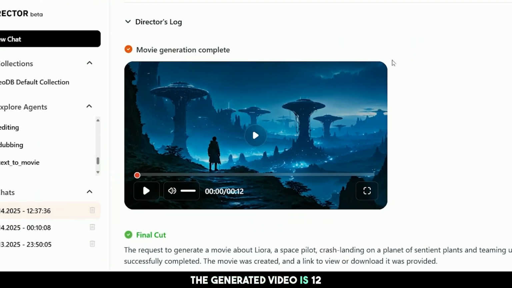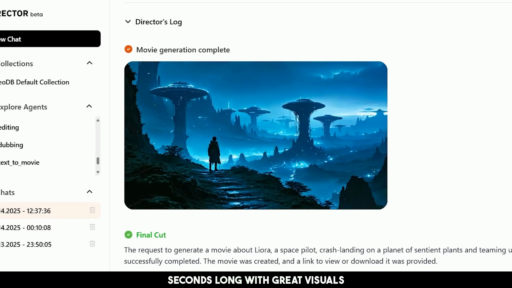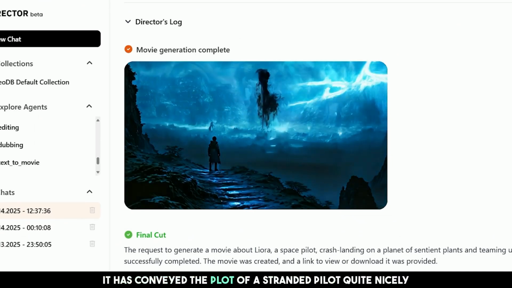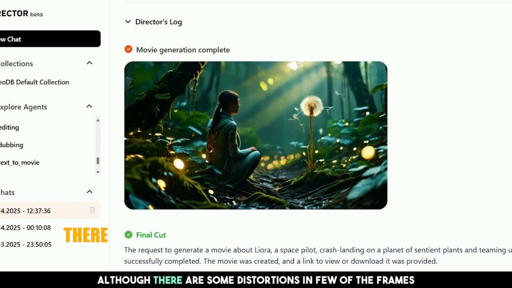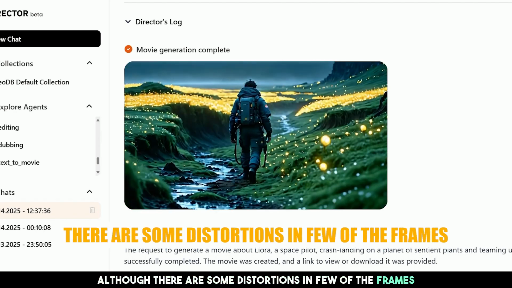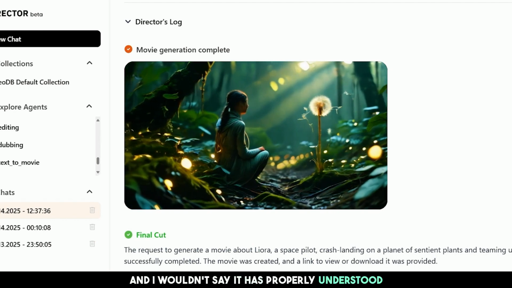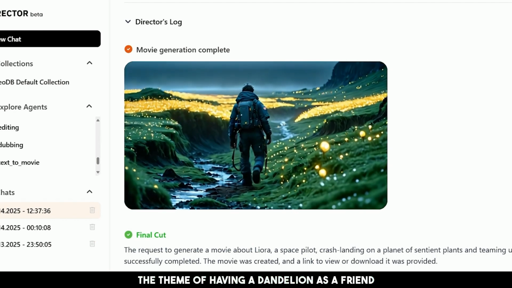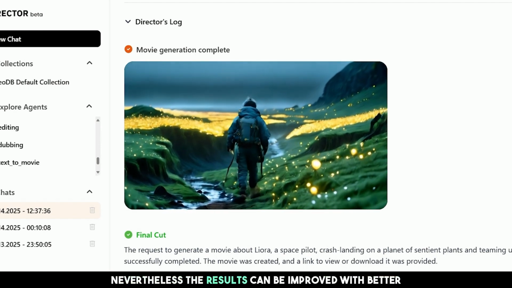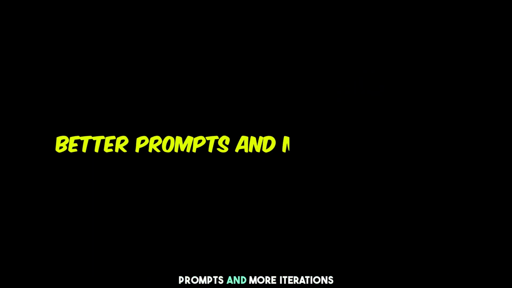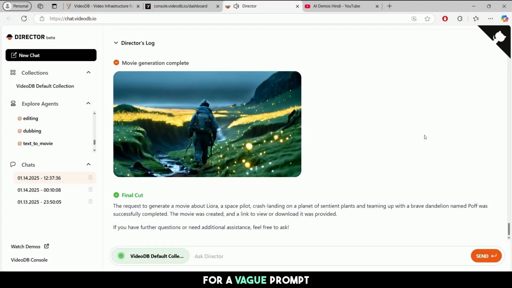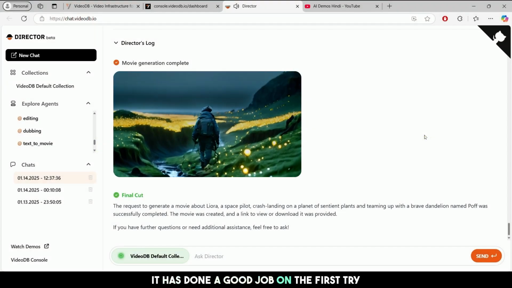The generated video is 12 seconds long with great visuals. It has conveyed the plot of a stranded pilot quite nicely, although there are some distortions in few of the frames. And I wouldn't say it has properly understood the theme of having a dandelion as a friend. Nevertheless, the results can be improved with better prompts and more iterations. For a vague prompt, it has done a good job on the first try.